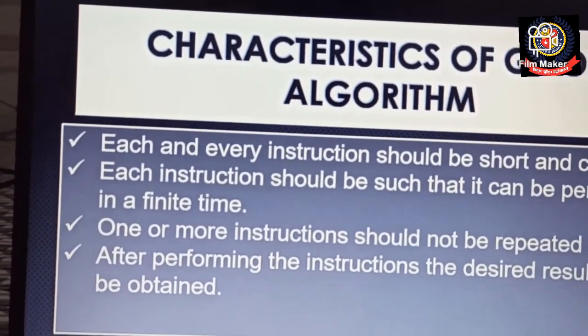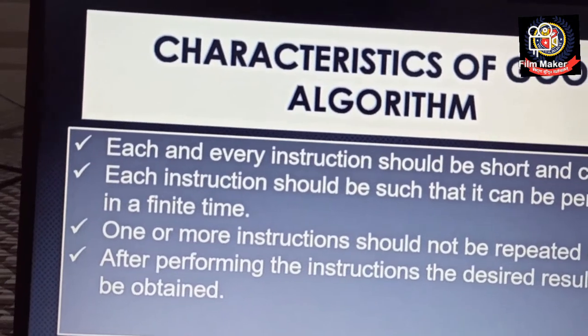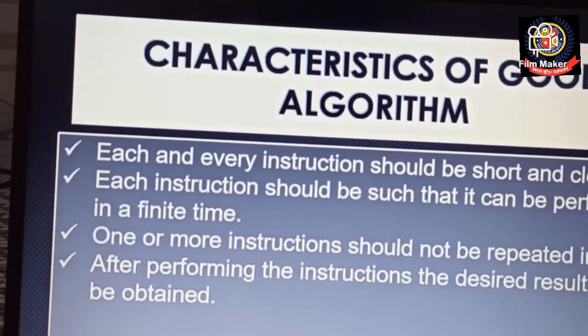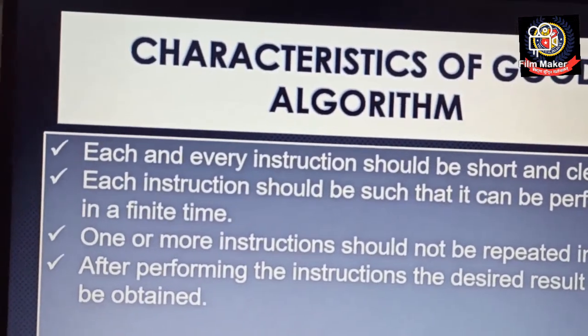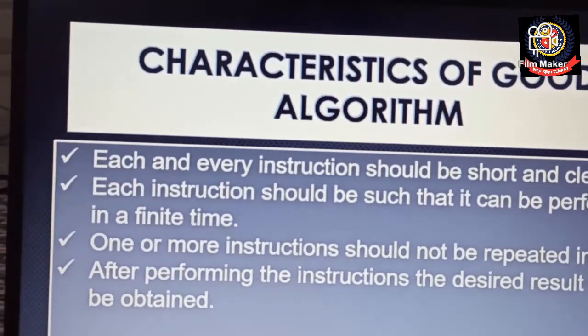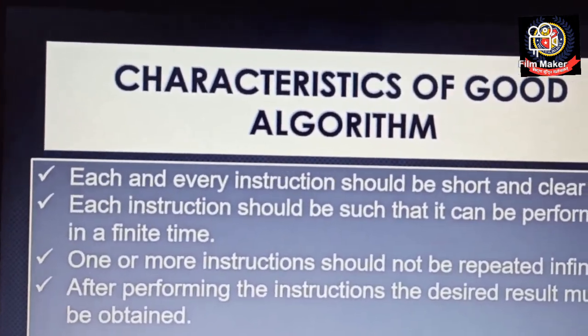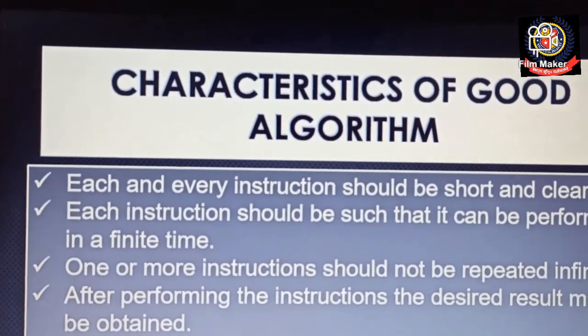That is the meaning of finiteness. Then after performing the instructions, the desired result must be obtained. If we are not getting the output, then what is the use of writing the instructions? What is the use of writing the algorithm? If we want to solve a problem but we are not getting any solution, then what is the meaning of solving that problem? So these are a few characteristics of a good algorithm. Clear, children?